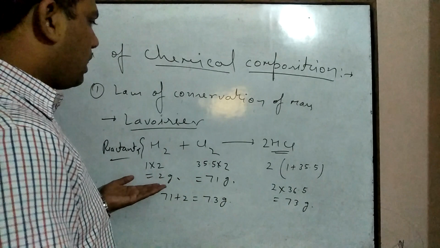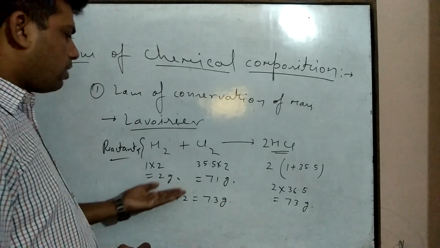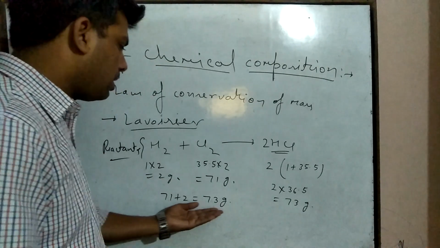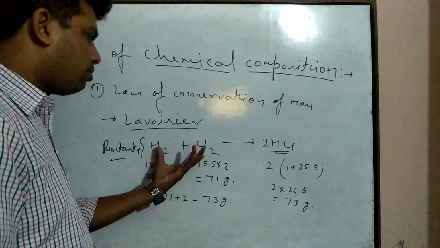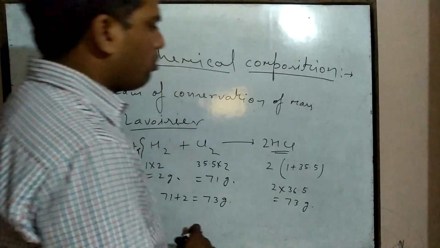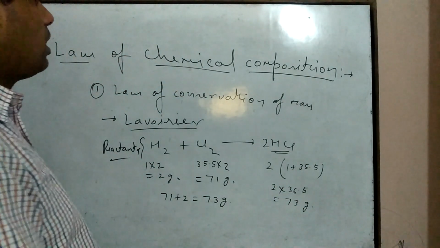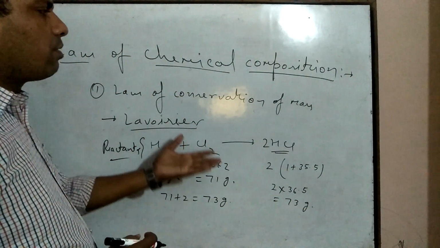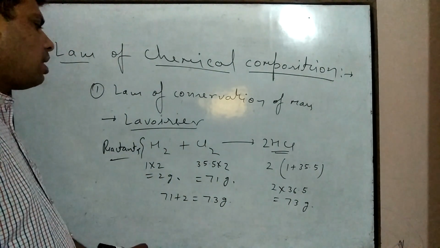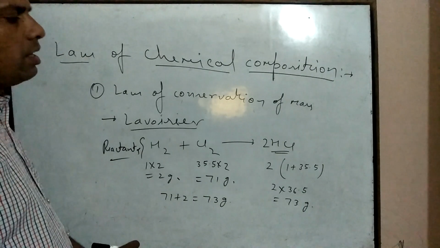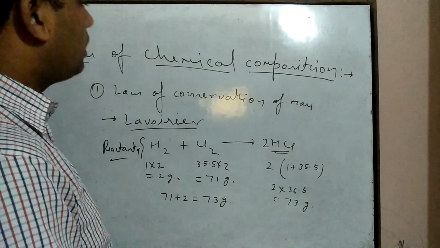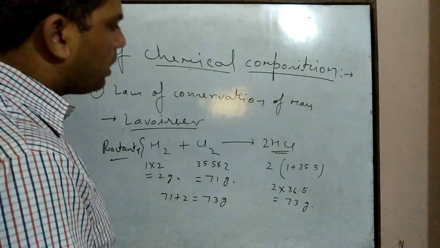So we can say that the total mass of reactants is equal to the total mass of product. 73 gram mass is present on the reactant side and 73 gram mass is present on the product side. That's why this reaction follows the law of conservation of mass. According to this law, total mass on the reactant side will be equal to the total mass on the product side in any chemical reaction.